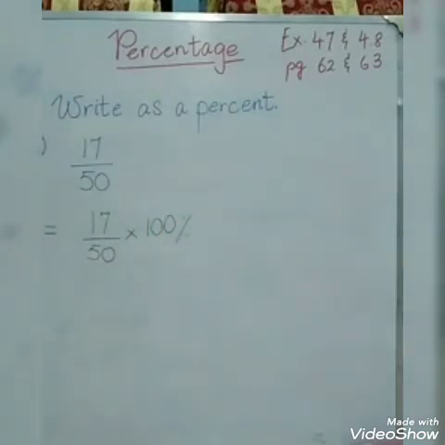Because we have to convert it into percentage, and percentage means out of 100, so we have to multiply it by 100%.